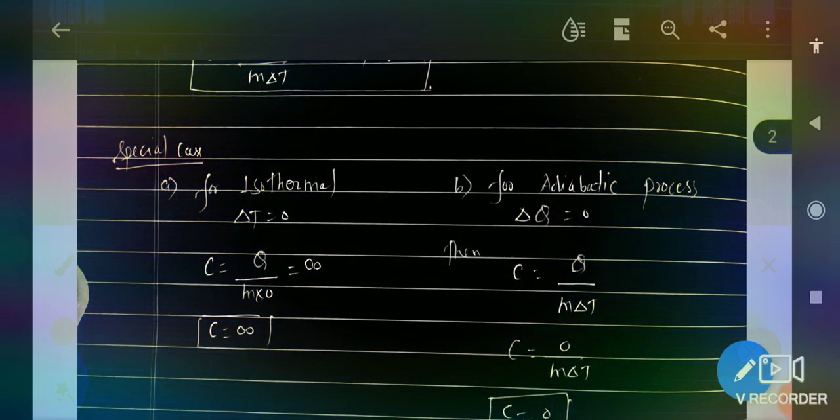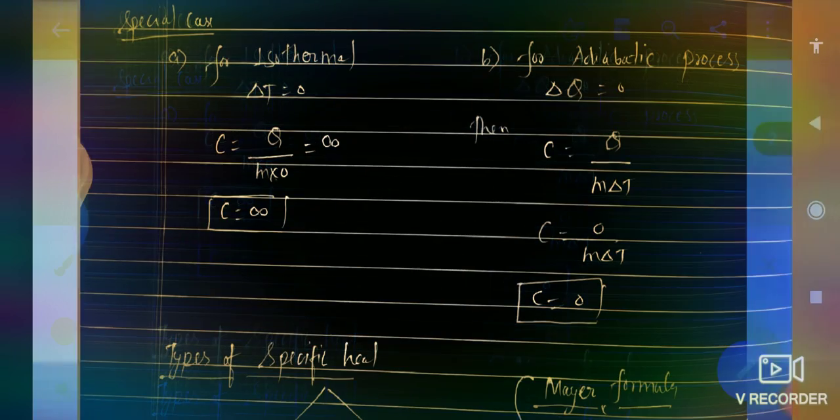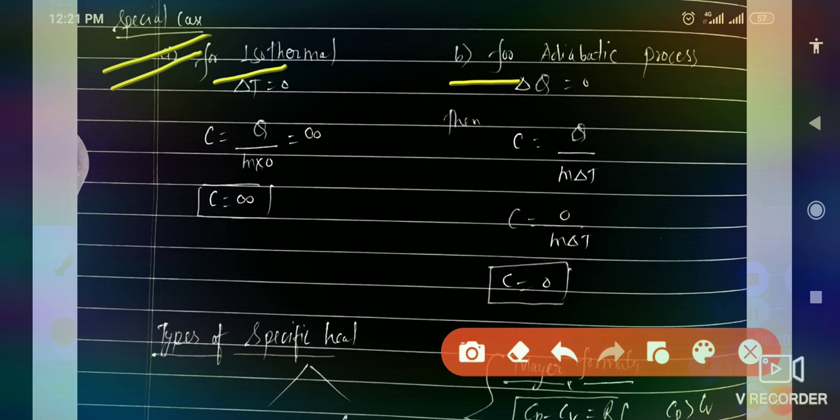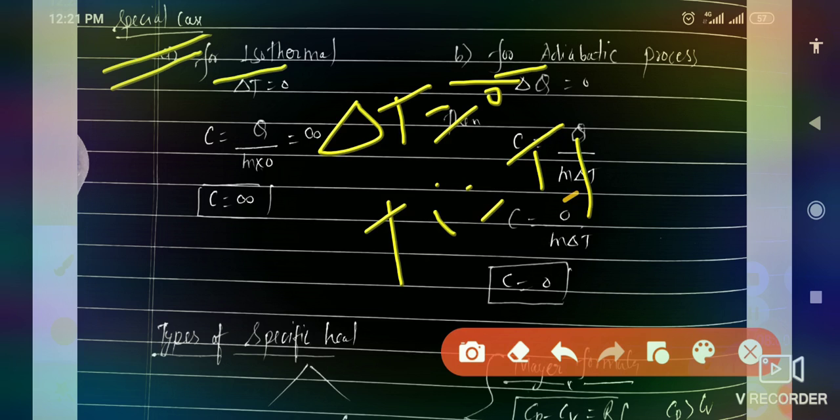Here we have the special cases for the isothermal process and for the adiabatic process. For the isothermal process, delta T equals 0, since in an isothermal process the temperature is constant, because T initial equals T final. That's why the change in temperature is 0.